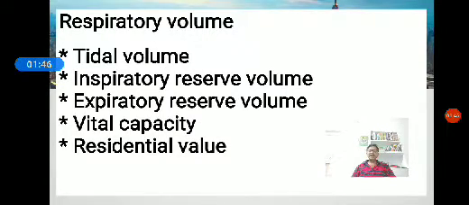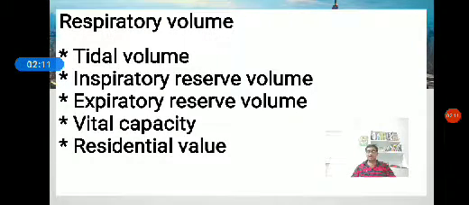Next, expiratory reserve volume, ERV. It refers to the maximum amount of air that can be flushed out into the atmosphere after the deepest exhalation. This air is called supplemental air and it is about 1200 ml.